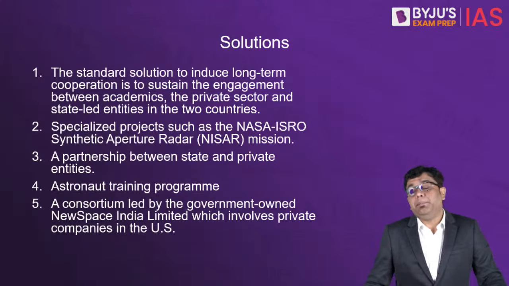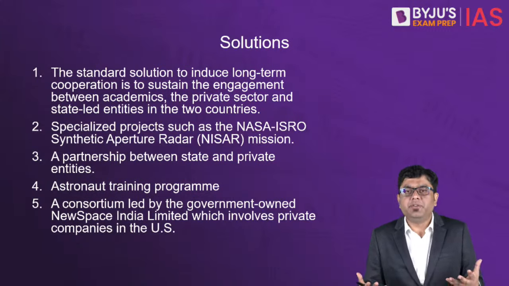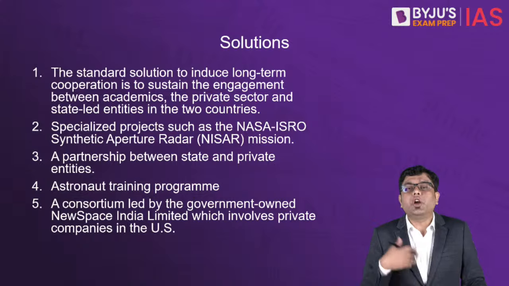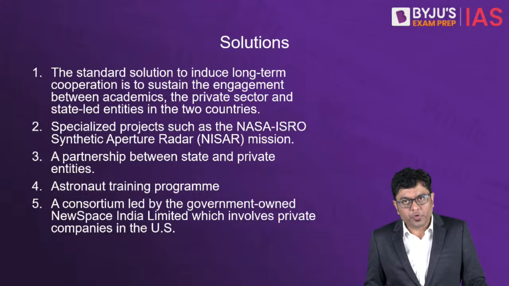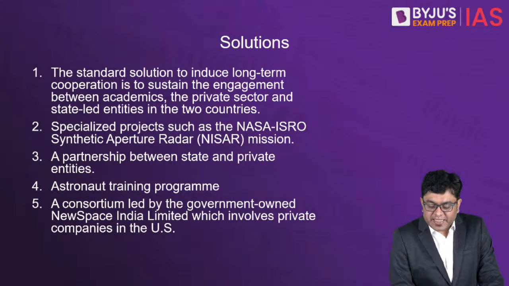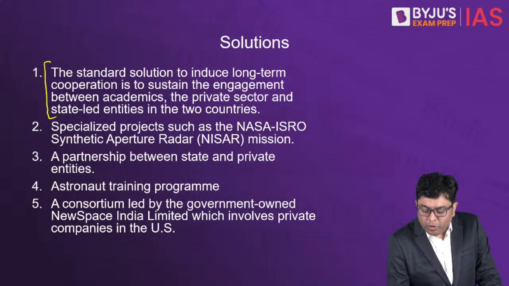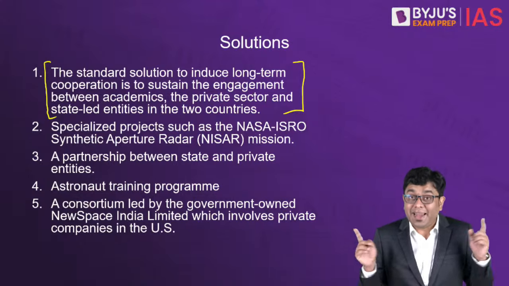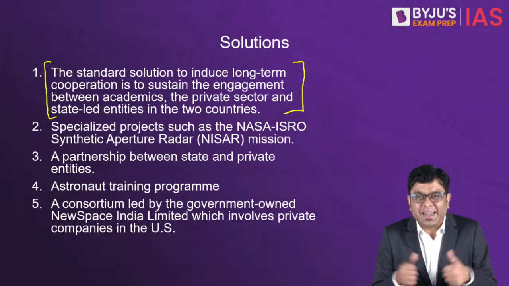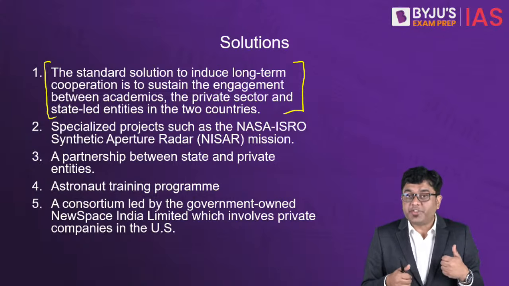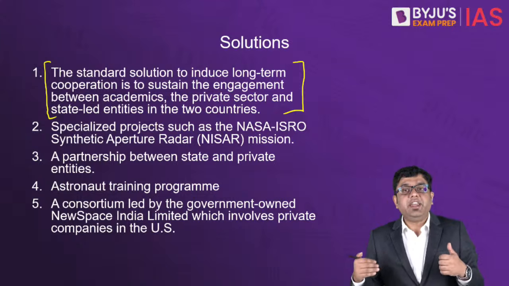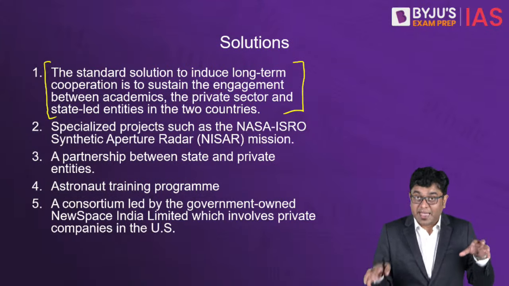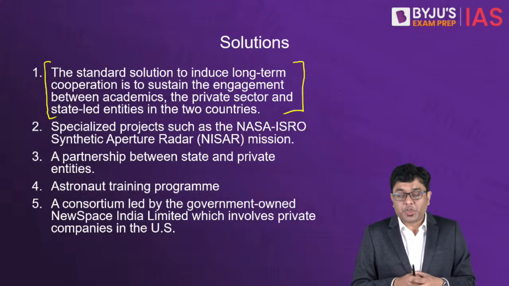Now, what can be done if we have disagreements, if both of them have varying opinions, varying views? What can be done moving ahead into the future? So basically, the standard solution to induce long-term cooperation is to ensure cooperation and engagement at the level of the academia, that is the institutions that you have, also the various different private organizations that you have, the ISRO and NASA, that is the main space organizations of the country.